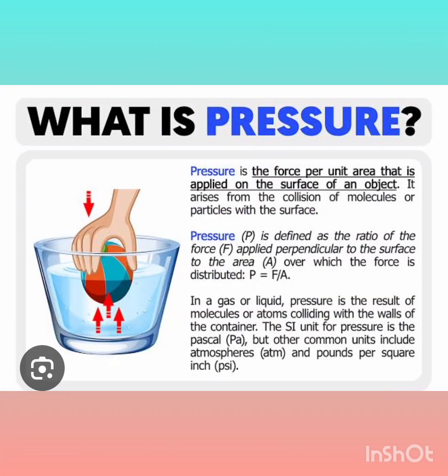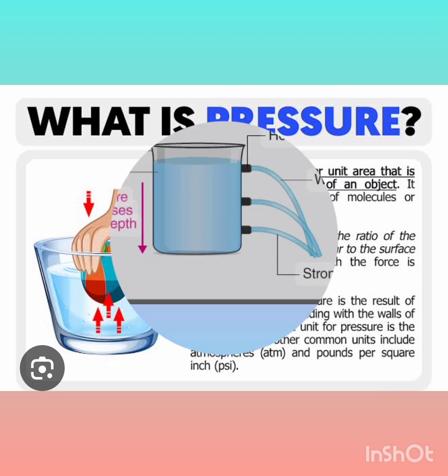Definition of pressure. Pressure is defined as the force exerted per unit area on an object or a surface. In the context of liquids, pressure is the force exerted by liquid on the walls of its container or object it submerges it in. So pressure can be in different forms. It can be in liquid, it can be in air, it can be in anything.